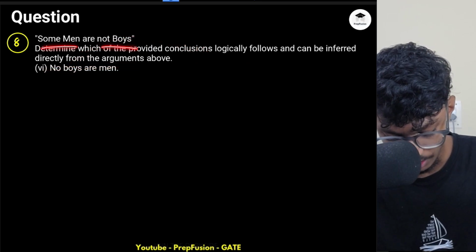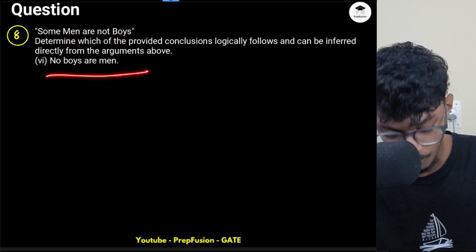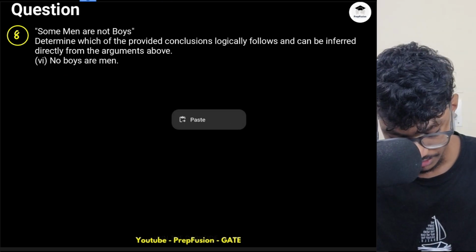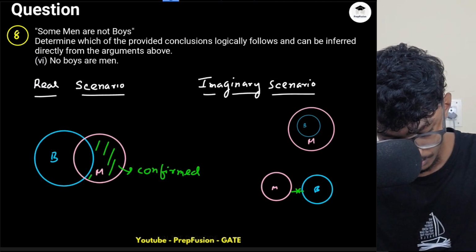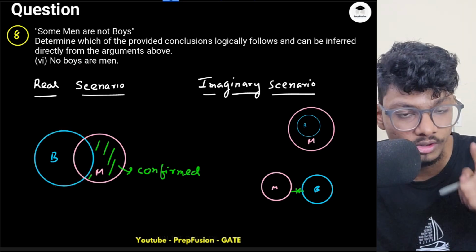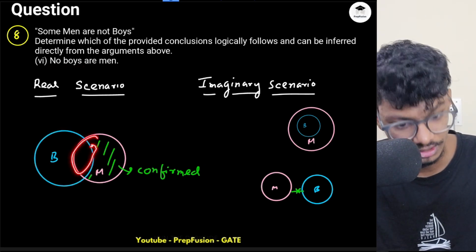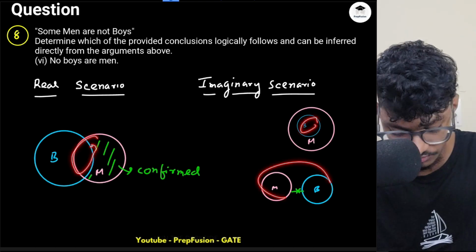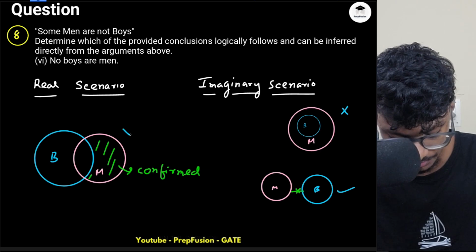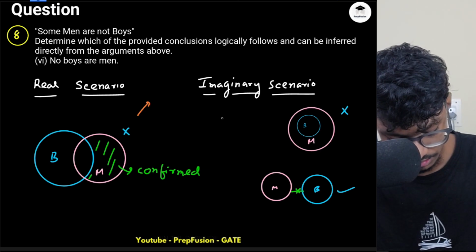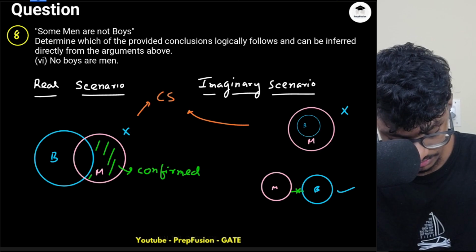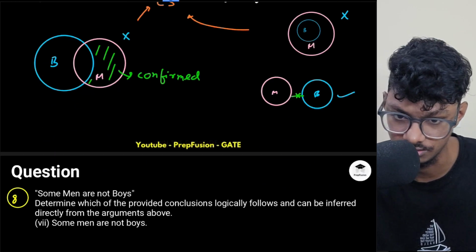Okay. Some men are not boys. So, no boys are men. I will just copy and paste. Here now it is telling me no element of boys should be included in men, but there is some common region. Okay, here also there is some common region. Here no boys are men is following, but it is not following this particular picture. So, can't say, because a few times it is following and a few times it is not.